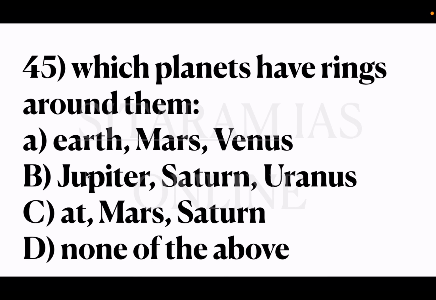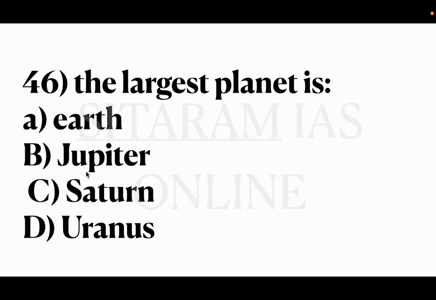45th question, which planets have rings around them? Option A Earth, Mars and Venus, B Jupiter, Saturn, Uranus, C Mars and Saturn and D none of the above. So here the correct answer is option B. Jupiter, Saturn, Uranus have rings around them. 46th question, the largest planet is option A Earth, B Jupiter, C Saturn and D Uranus. The correct answer is option B Jupiter.